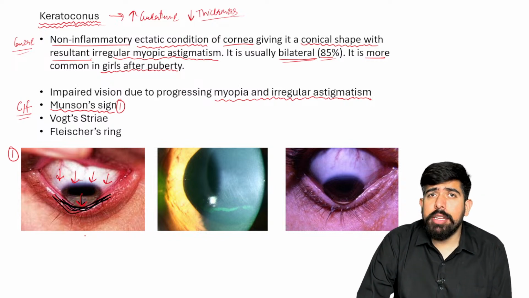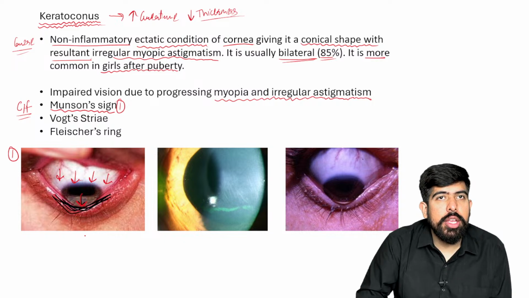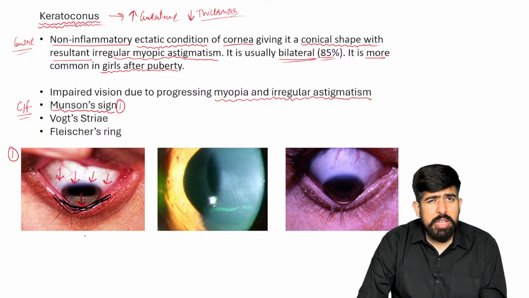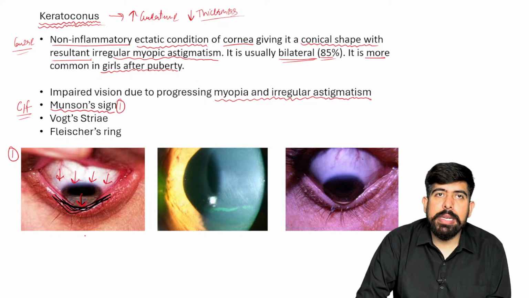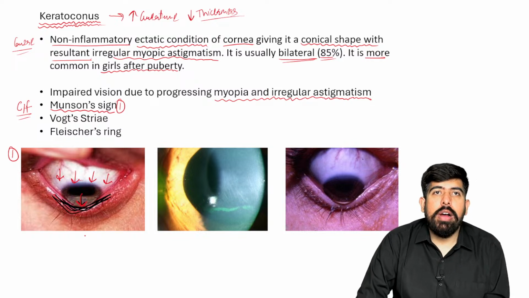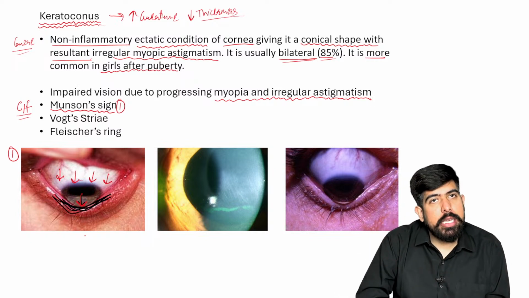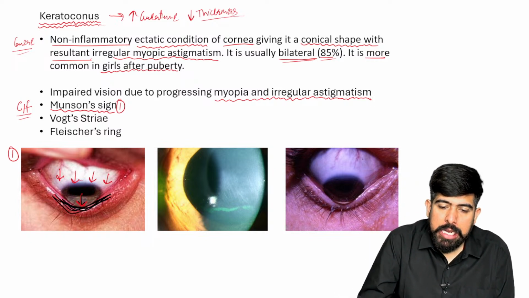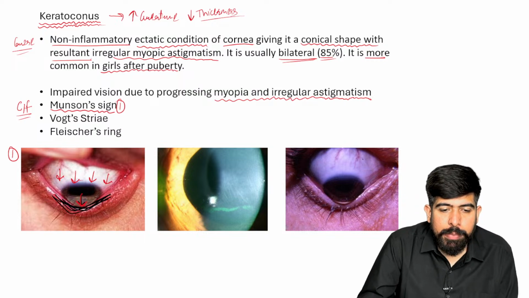But is it happening in a normal patient? If I'm looking downward, will my cornea make a depression or put pressure on my lower lid? Not possible, guys. But in the case of this patient, there will be a depression over it. It will make an impression on it. Now, this is known as your Munson sign.